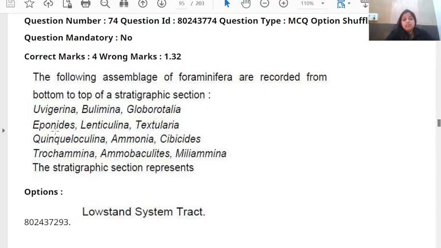Then the next layer consists of Epistominella, Lenticulina, Textularia. Then the next one consists of Uvigerina, Bolivina, and Globorotalia. This is the succession. The bottommost layer consists of Trochammina, and the topmost layer consists of Uvigerina. The foraminifera associated with each layer of the succession are mentioned over here.